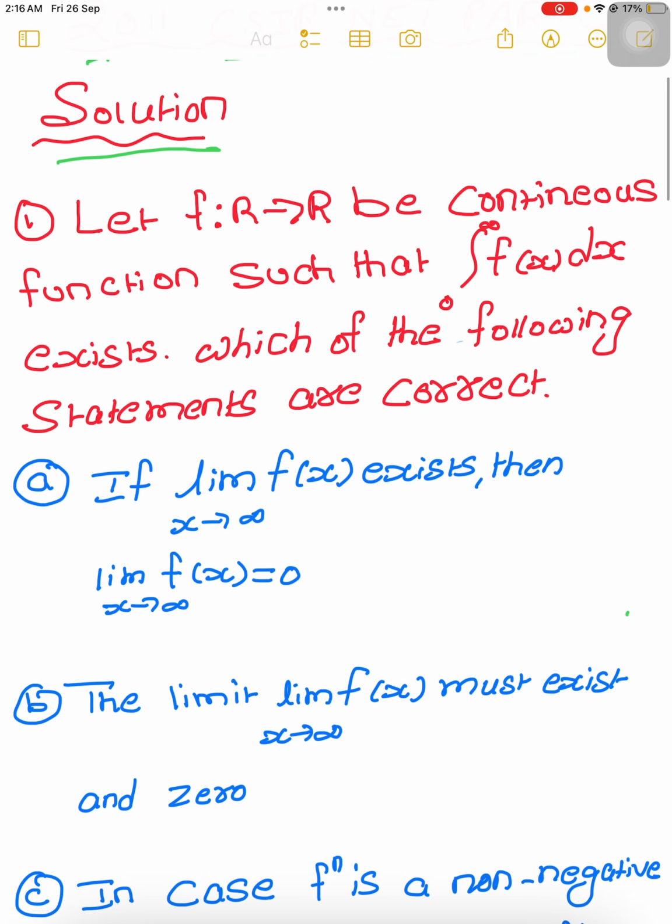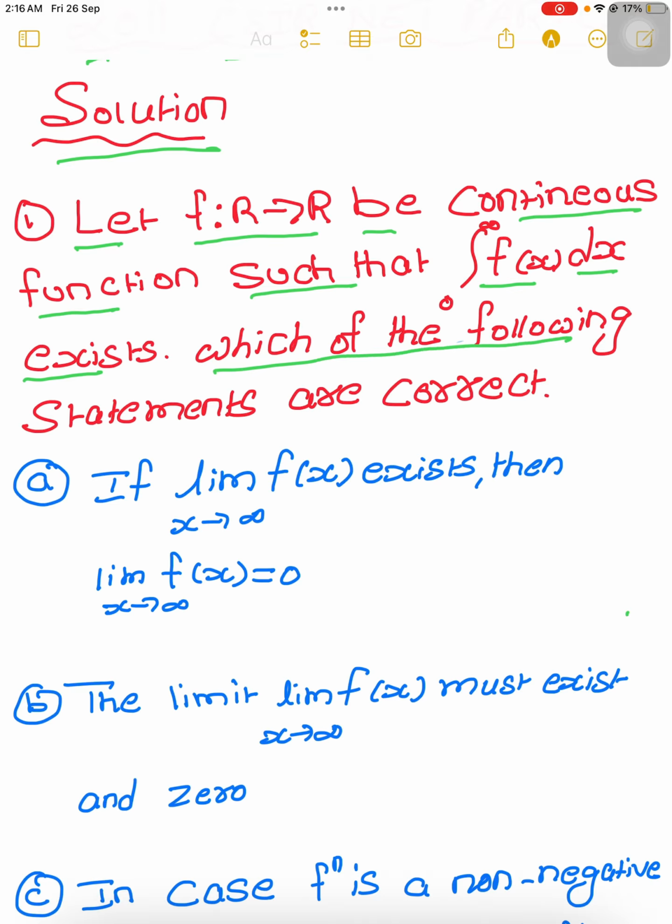Coming to the point of the question, what they have given: let f be a function from R to R, that is from real number to real number, be a continuous function such that the integral from 0 to infinity of f of x dx exists.